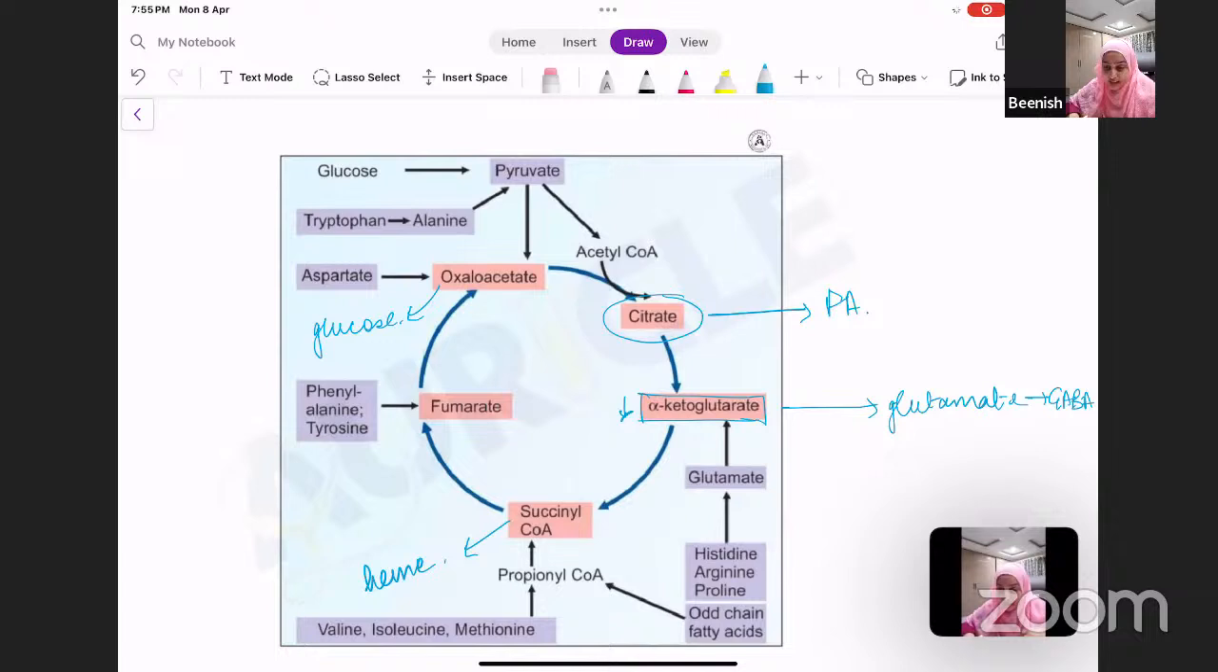So these intermediates that are being depleted from the TCA, it is very important that they are replenished. Otherwise, what will happen? Your TCA will be affected. Depletion of intermediates of your TCA will lead to a non-functional TCA.